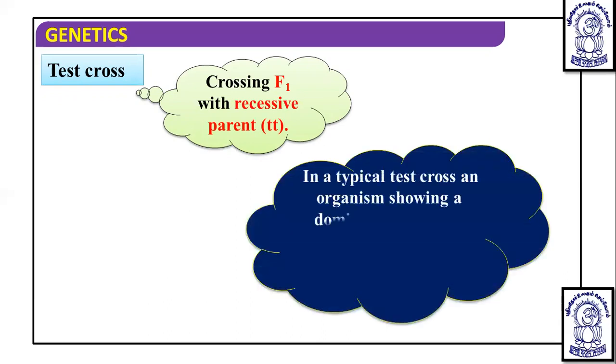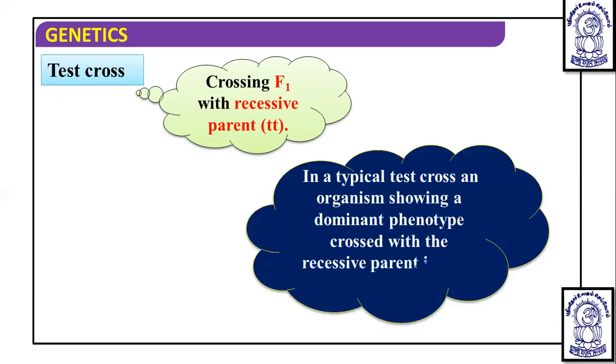And in a typical test cross, an organism showing a dominant phenotype is crossed with the recessive parent. In this test cross, the dominant phenotype is crossed with the recessive parent instead of self-fertilization. Now, why is it taking place?